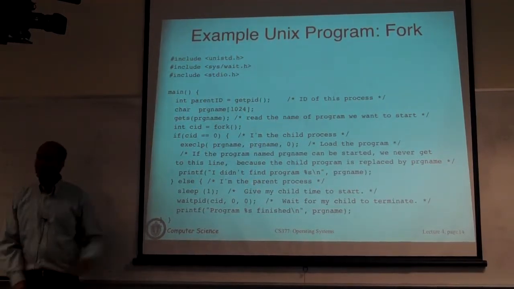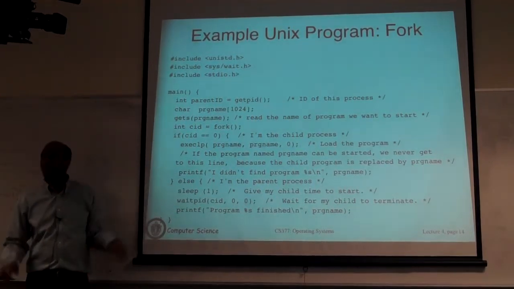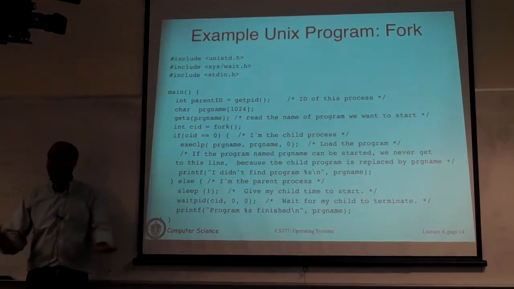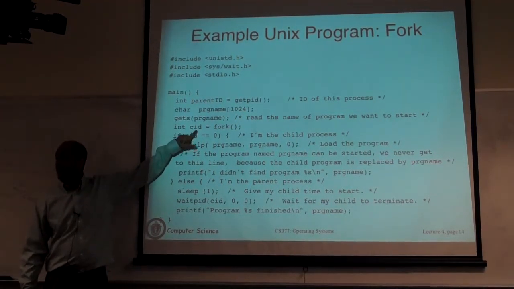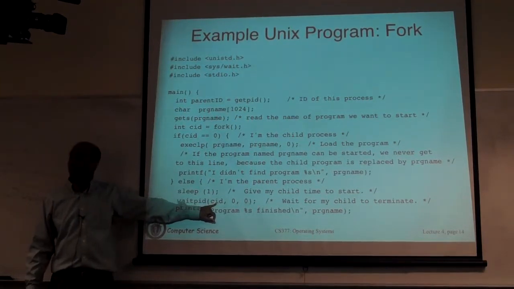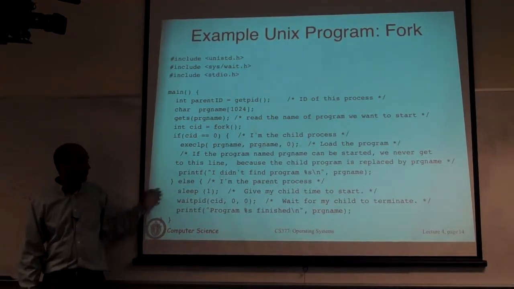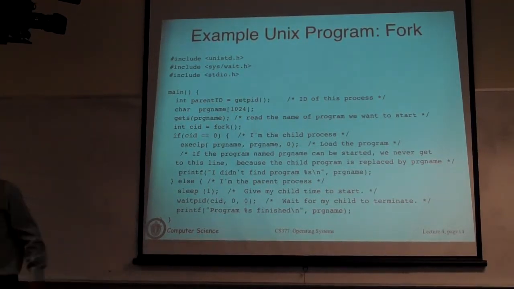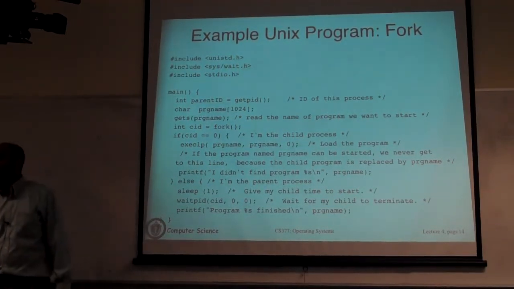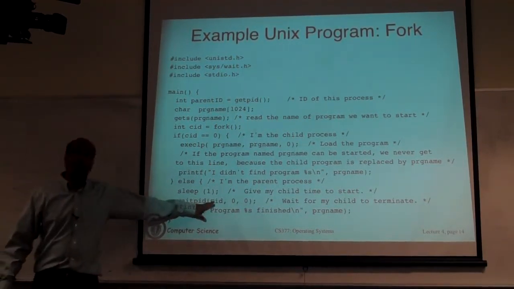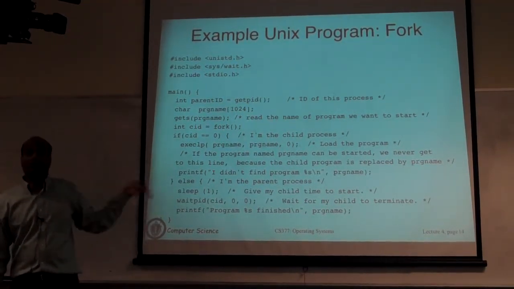This is just the safe thing to do, but typically you shouldn't have to do that, because as soon as you do the fork, before the fork actually returns, your child has already been created, because you already have a valid process ID. If you enter a valid process ID, it should wait. This is just a very simple way to let the child start, but you don't have to. This is not required. It should be correct even without that. So long as this is a valid PID, process ID, it doesn't matter. As soon as you do a fork, you have a valid process ID for your child.